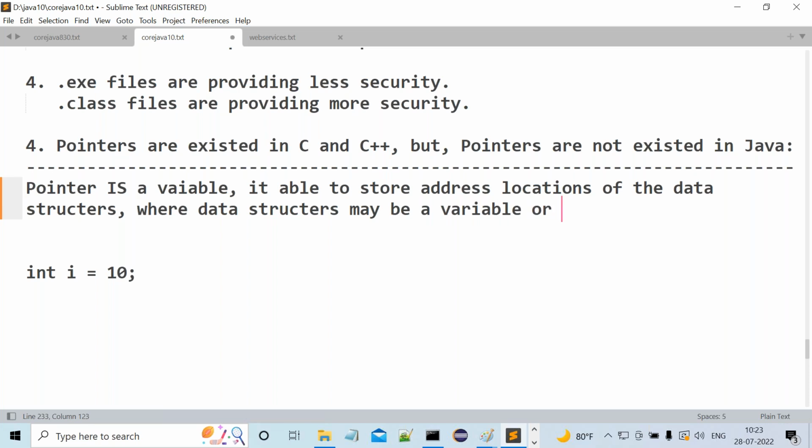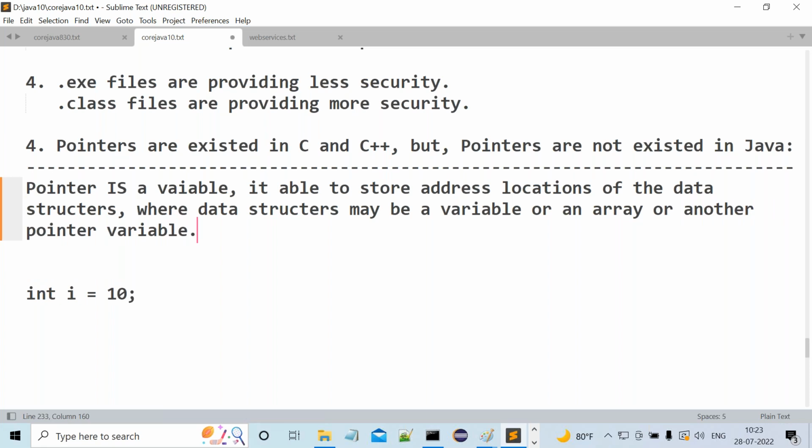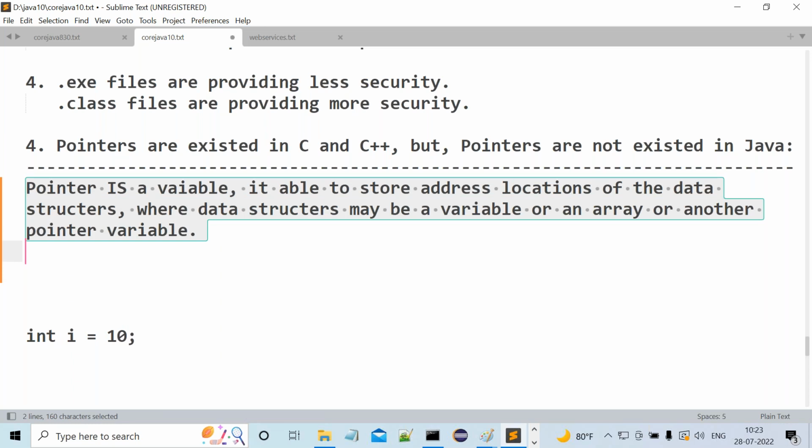or an array, or another pointer variable. That is exactly the meaning of a pointer. A pointer is a variable. It is able to store address locations of data structures, where data structures may be a variable or an array or another pointer variable. Got it or not?